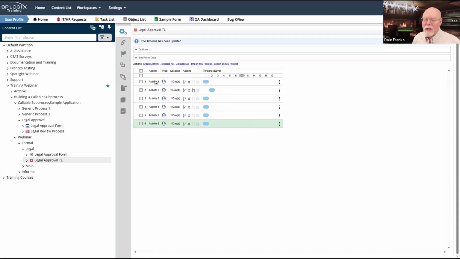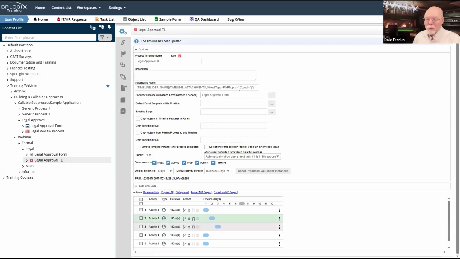The very first thing that we are going to do in our process timeline is we are going to set the main form. Now, we've already set the legal approval form as the form for the timeline. So if we run this timeline de novo, it will automatically take a new copy of the legal approval form, and it's going to attach it to our timeline as the default form for the timeline.